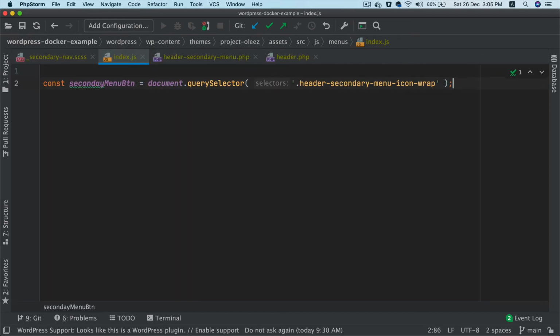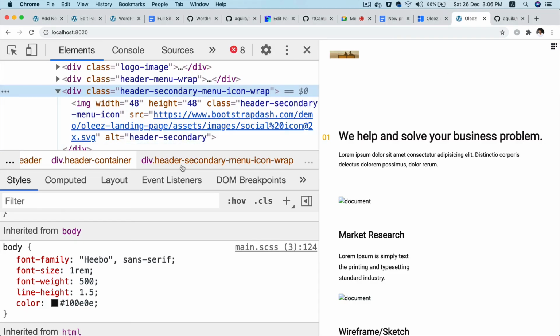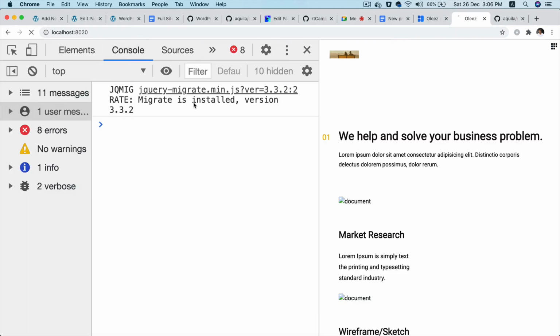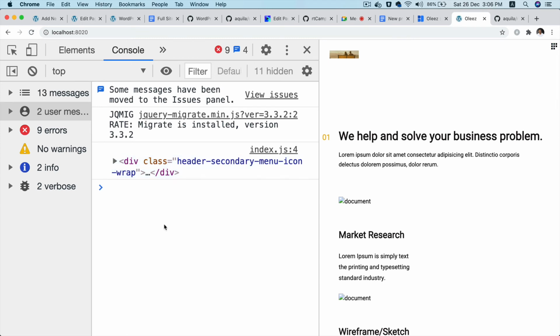So now if I console log the secondary menu button, I should get that information. Can you see what's happening on the right? So it's got hold of that button.